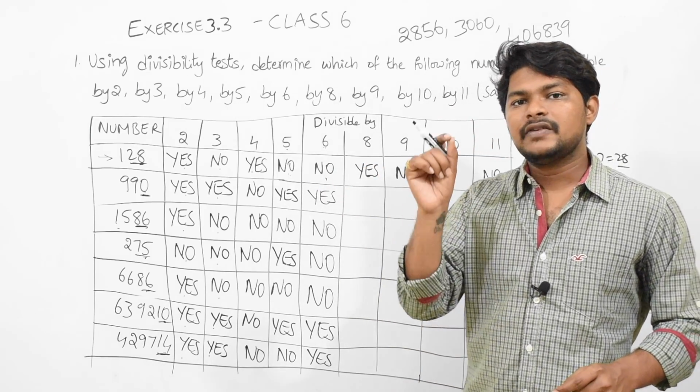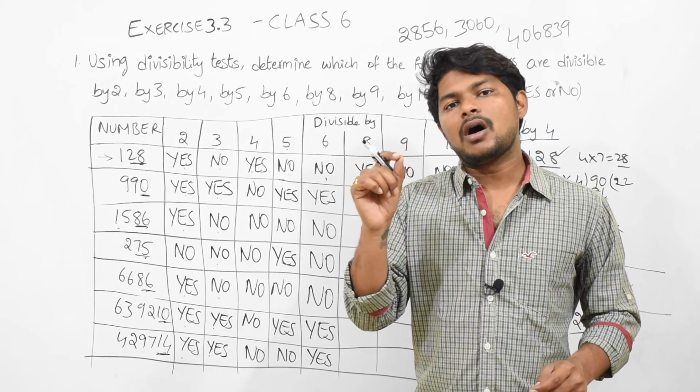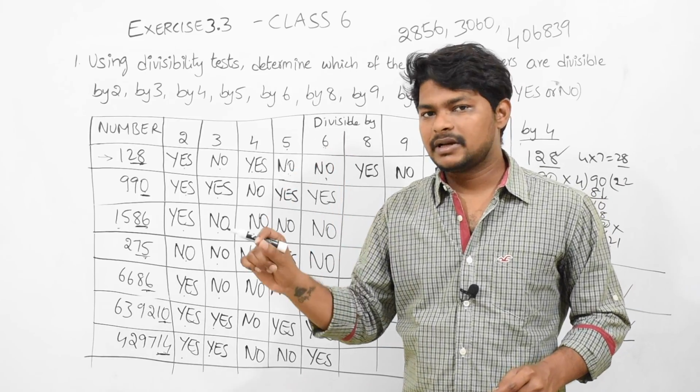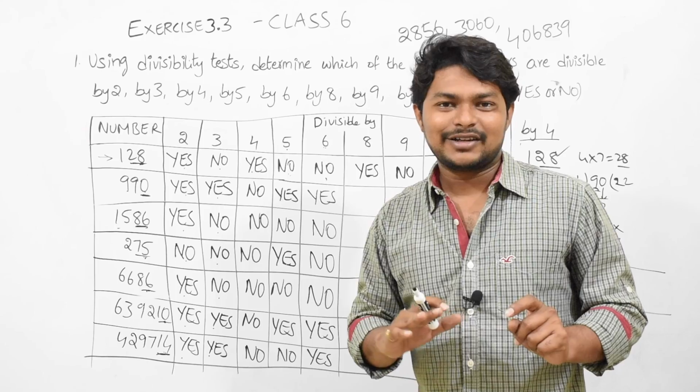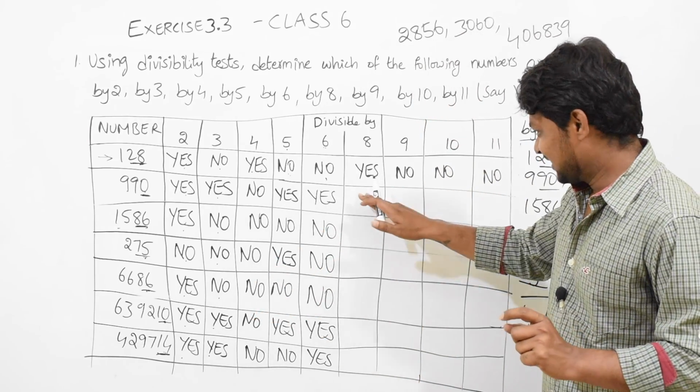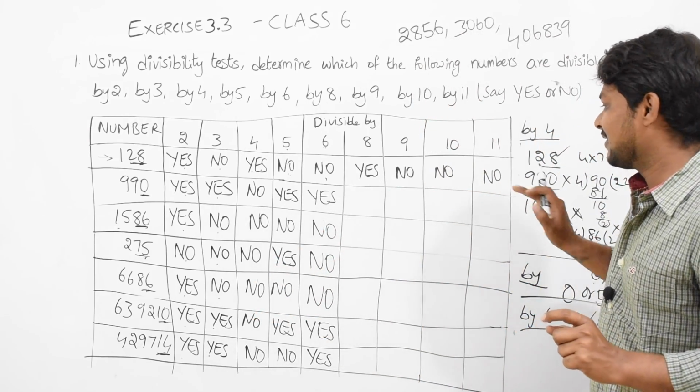Compulsory condition. If a number is not divisible by 2 or not divisible by 3, then that number is not divisible by 6. That's it, simple. Okay, now have some water or take a break. Remaining, we will see 8, 9, 10 and 11 also.